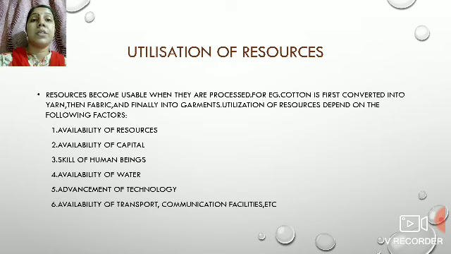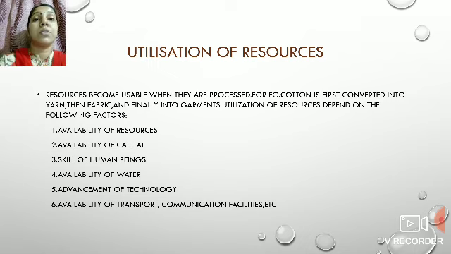Now, utilization of resources. Any resource becomes usable when it is processed. For example, when we take cotton from the fields, it is not so useful in the raw form. First, it is converted into yarn. What is yarn? The thread. Then it is converted into fabric, that is cloth, and finally into garments. When these garments are made, then we use them. So, the processing of resources is necessary.